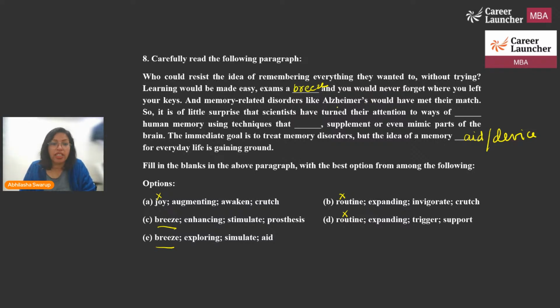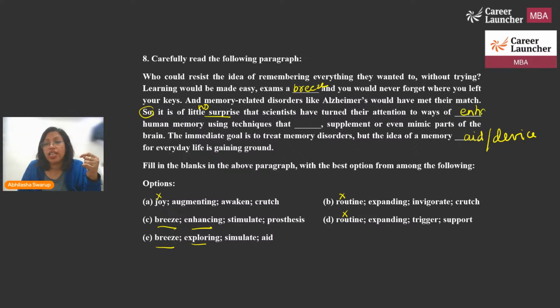Okay, very nice. So now he says, it is of little surprise. That means it's not surprising that scientists have turned their attention to ways of enhancing, or exploring, human memory using techniques. But are you using techniques of exploring or enhancing?